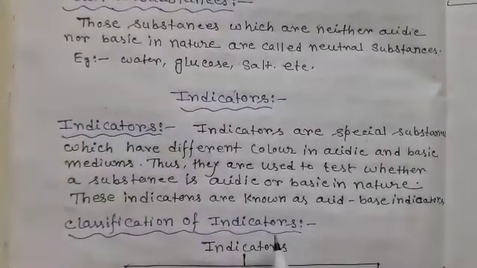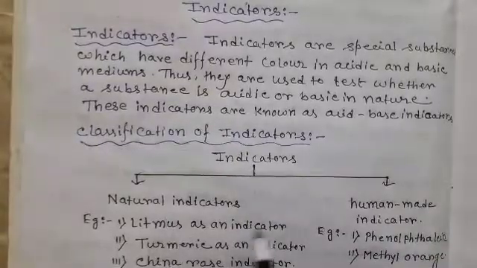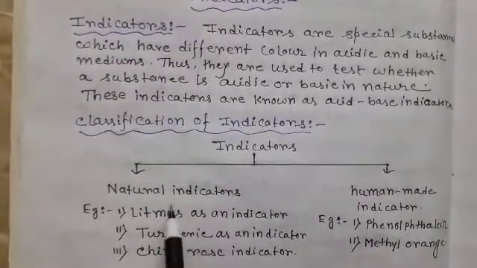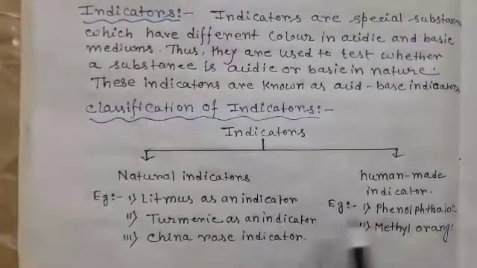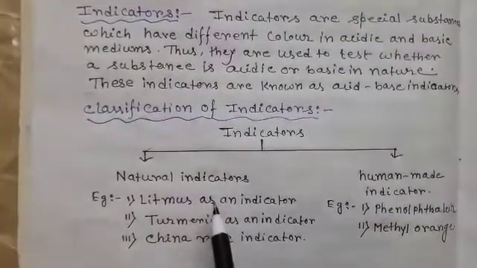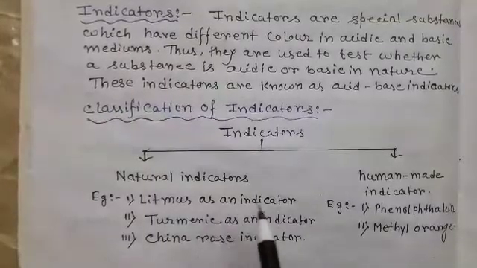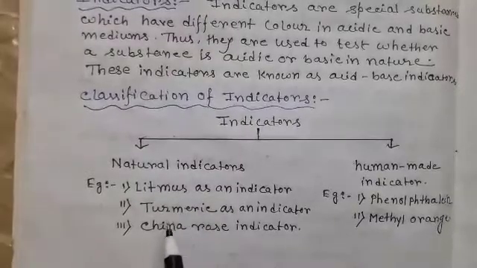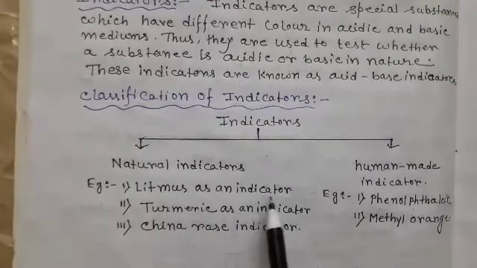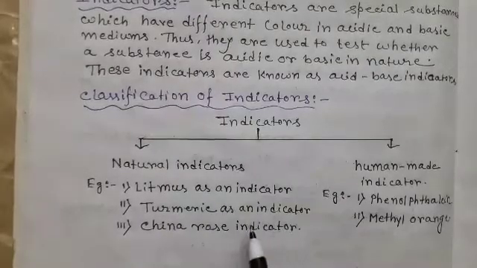Next, the classification of indicators. Indicators are classified into two categories. One is natural indicators and another is human-made indicators. What are natural indicators? The indicators which are made from natural resources are called natural indicators. Here are some examples of natural indicators: litmus, turmeric, and China rose indicator. They are examples of natural indicators.